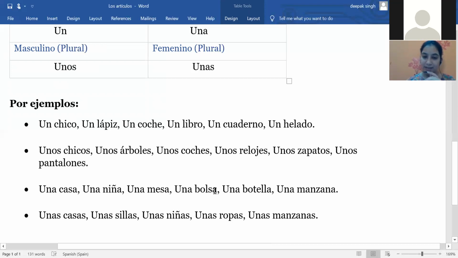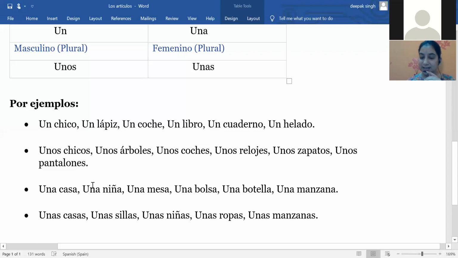Then after that we have una bolsa. Una bolsa is a bag. Then after that we have una botella. Botella means bottle. So here we are using a bottle. And the last one is una manzana. Manzana means apple. So here we are using an apple. The example is una manzana means an apple.